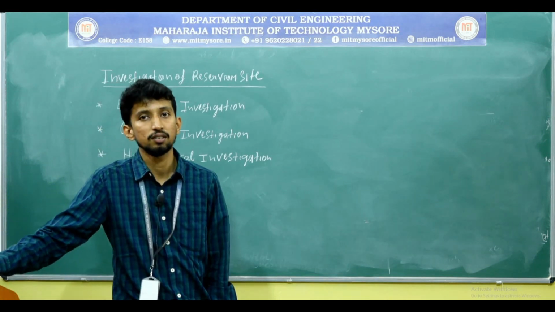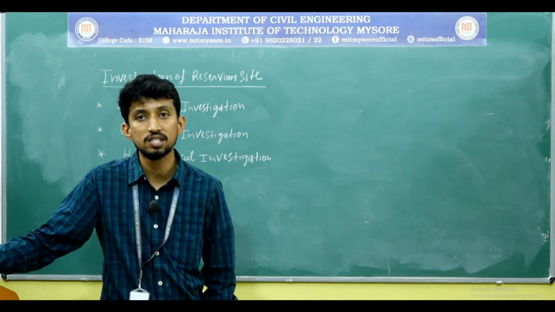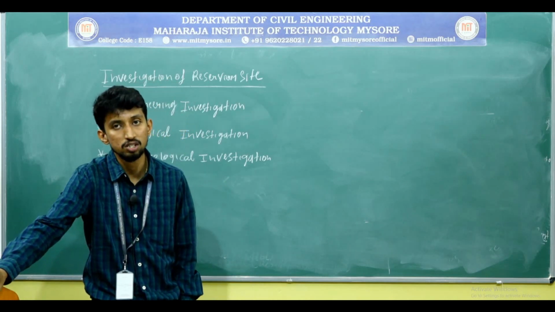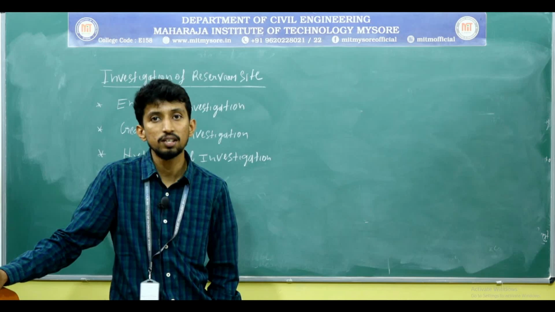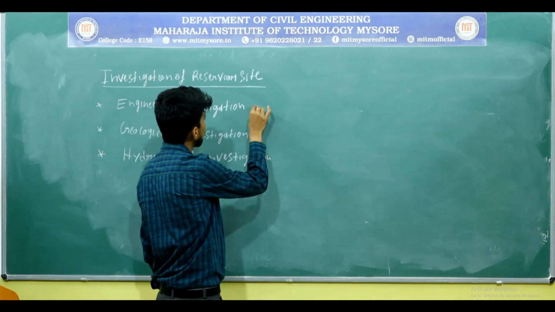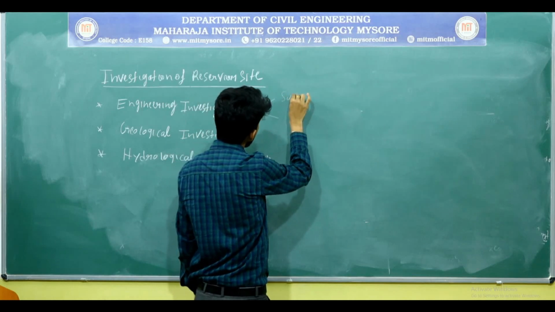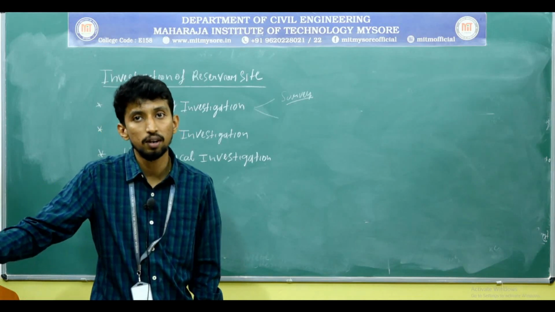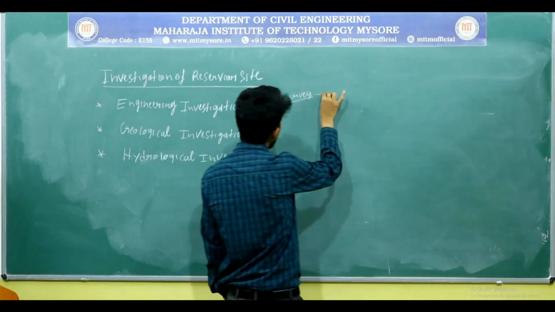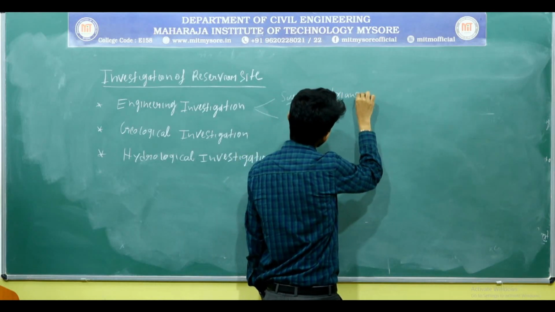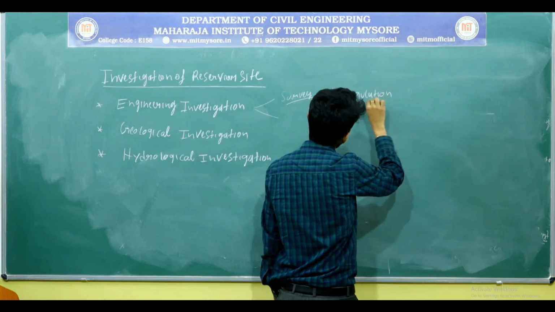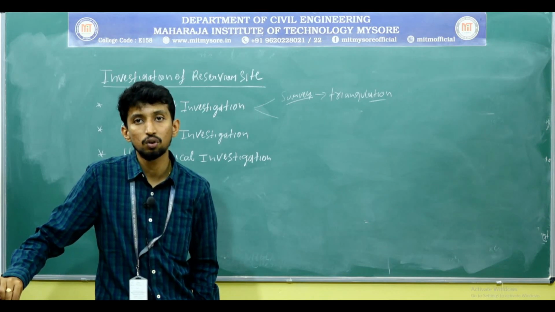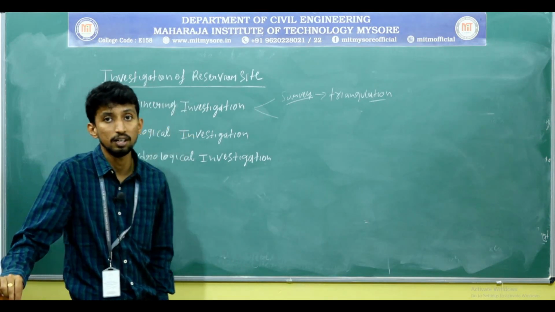What is engineering investigation? Whether the proposed site is suitable for construction of a reservoir or dam, whether the soil strata or the rock strata is hard enough, all these things you are going to consider. In engineering investigation, we conduct surveys of the dam site and the water storing area, or reservoir area. You are going to conduct a triangulation survey. Here we take the horizontal distance, vertical distance, horizontal angles and vertical angles, all these things you measure at the construction site.